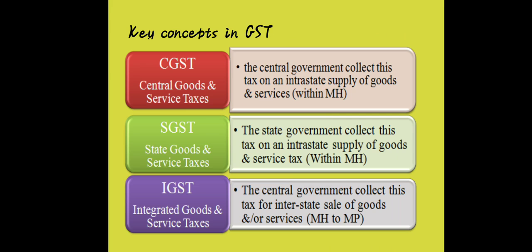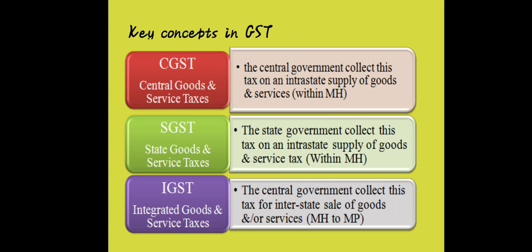The next is IGST, Integrated Goods and Service Tax, the tax collected by the central government on supply of goods and/or services between two different states, like goods sold from Maharashtra to Delhi or goods sold from Karnataka to Punjab, etc. Such supply of goods or services is also called interstate supply.